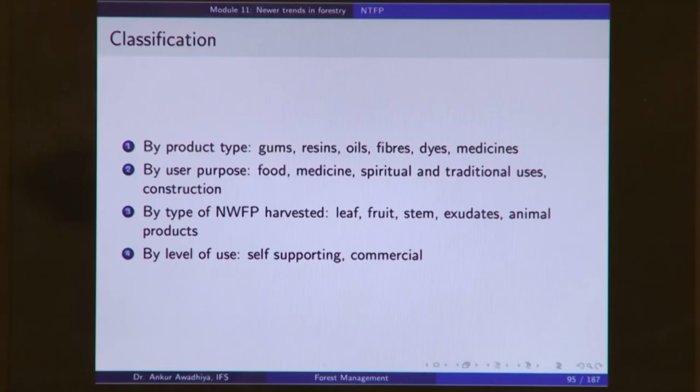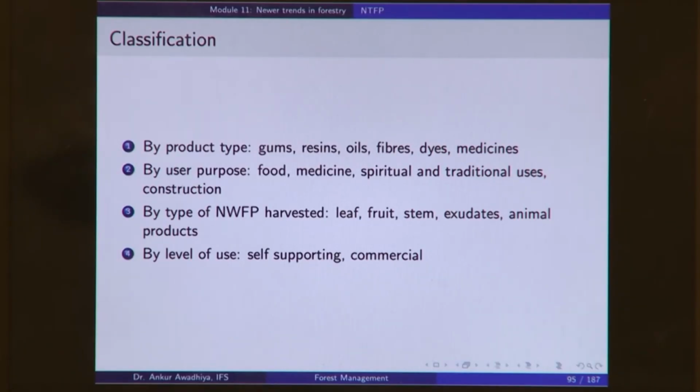Now, what are the different kinds of products that we get? Here is a classification. We can do a classification based on the products that we get. We can get gums. Now, gums are sticky substances. They are typically in the form of a solid mass that is exuded out of the bark of the trees, and once they have dried out, they can be collected.